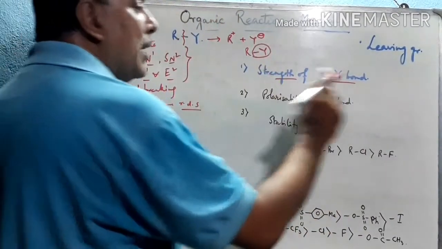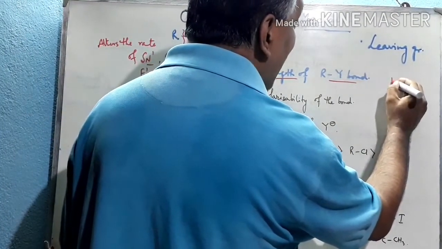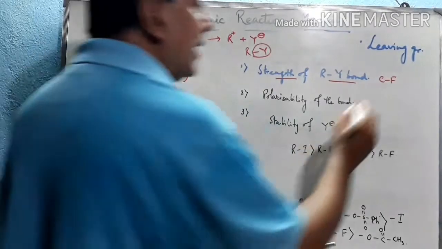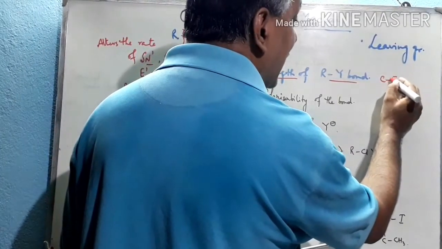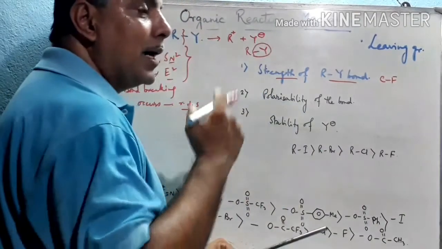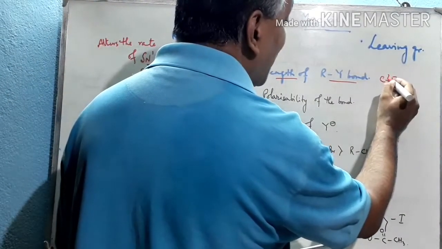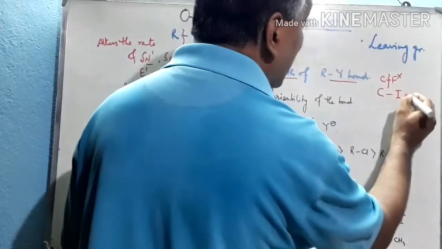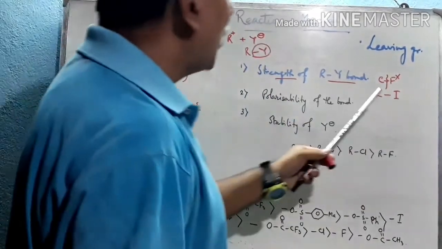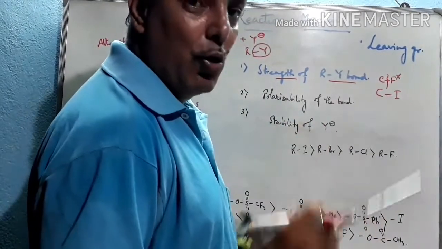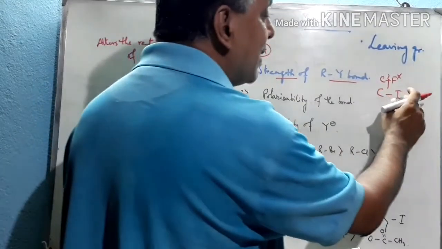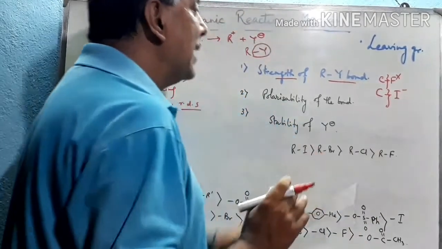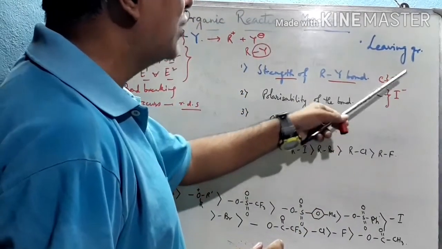How does it become stronger? We know that if the size of the atom is very small, then when it forms a bond with carbon, the overlapping region becomes very large and hence bond strength becomes very high. So during the dissociation it requires a greater amount of energy. That's why it acts as a bad leaving group. But if we use iodine here, due to its large size, proper overlapping does not take place, the overlapping region becomes very low and hence bond length becomes very large, bond strength becomes very low, it easily dissociates to form I minus, and hence it is a better leaving group as compared to fluorine.